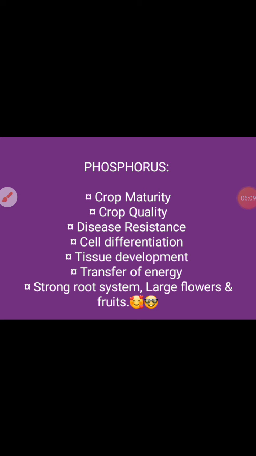Point number 3, overuse of phosphorus is forbidden. You cannot use more phosphorus. It has to be used in very less quantity. Why? Because in the soil, it will lock up secondary micronutrient elements. The micronutrients or microelements like we discussed, iron, zinc, cobalt, nickel, molybdenum, they are very important. These microelements are locked up in the soil, and the plant will not get these microelements if you use phosphorus more.